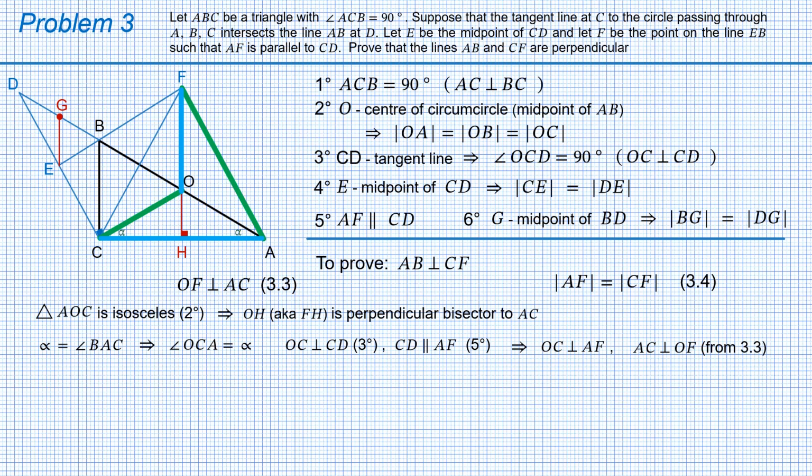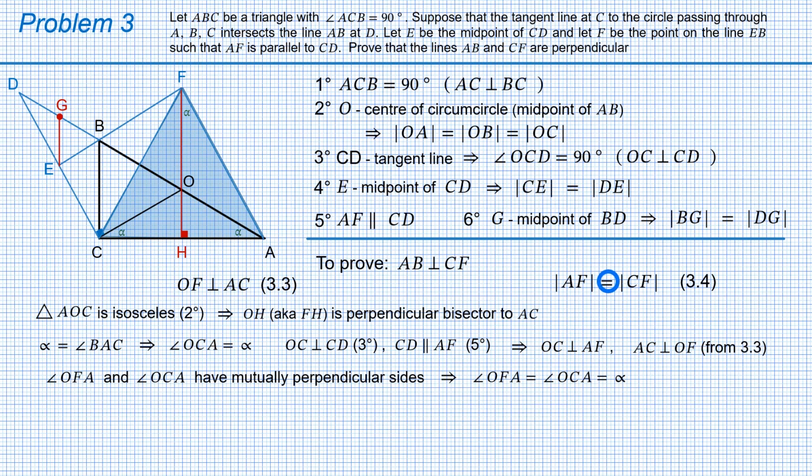Now consider angles OFA and OCA. The angles have mutually perpendicular sides. Therefore, they can be either complementary or equal. However, they are both acute, being acute angles in right-angled triangles. Therefore, they must be equal. Angle OFA equals angle OCA equals alpha. But there is more to that.